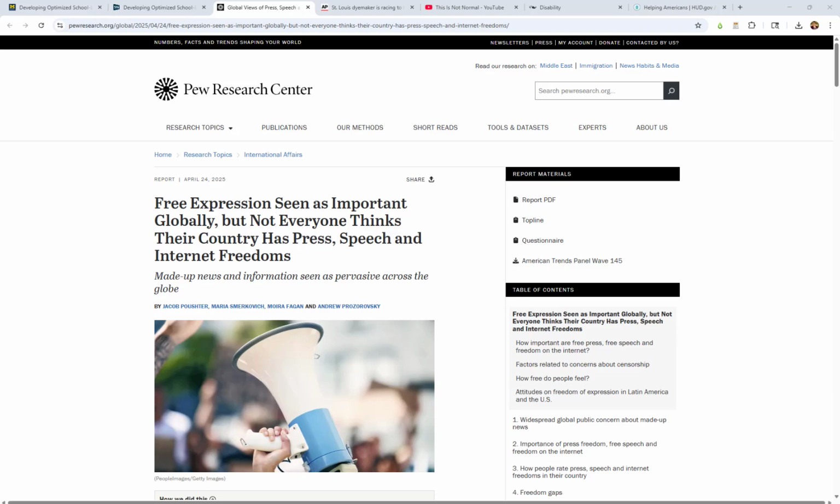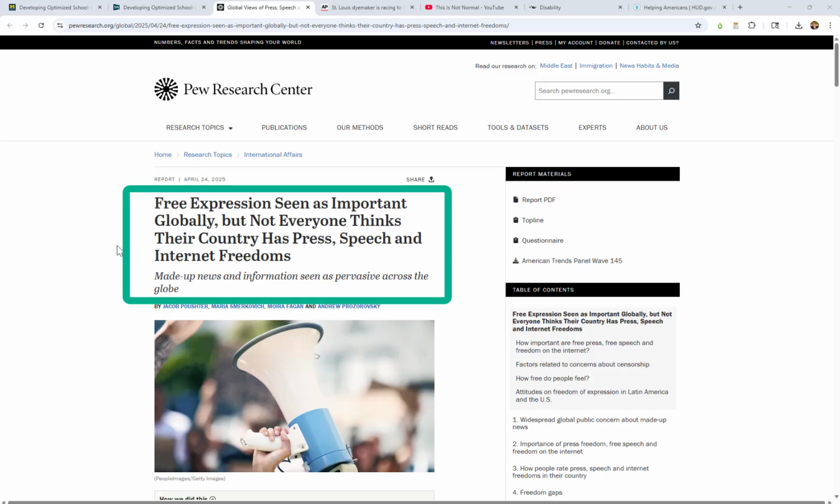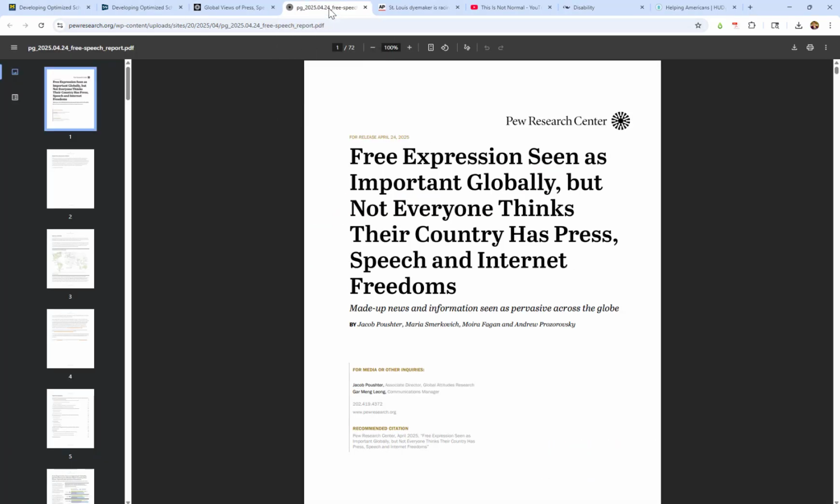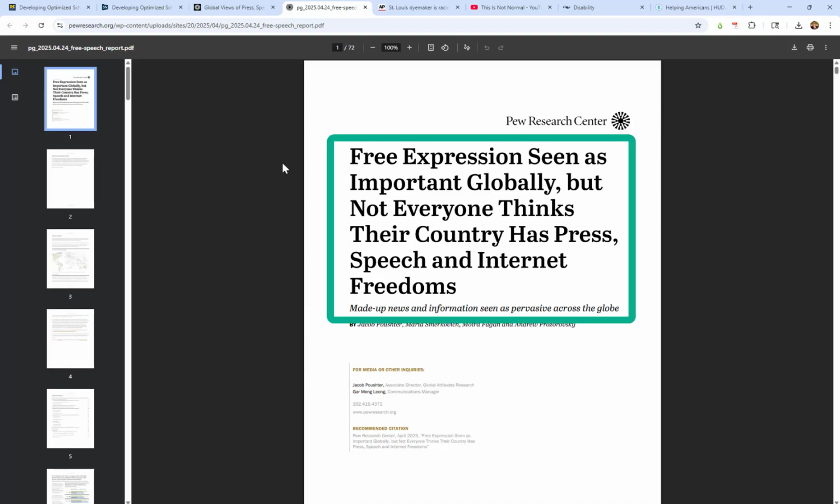Now we get into online sources, which, because of the unstandardized formatting, can be a little bit difficult to see. With really established organizations that have really good web design, like the Pew Research Center here, the title will be pretty obvious. If you ever do need to double check, look to see if you can actually download a report or the web article. And again, that kind of formatting will lead you to what is the title versus something like a subtitle.